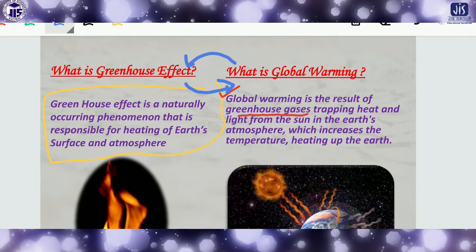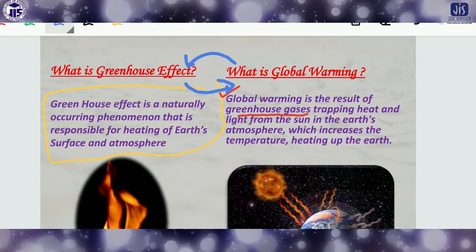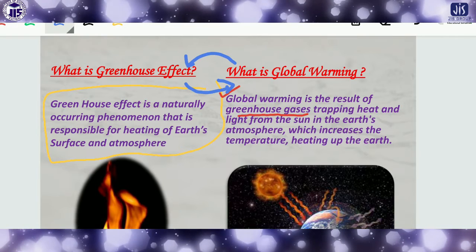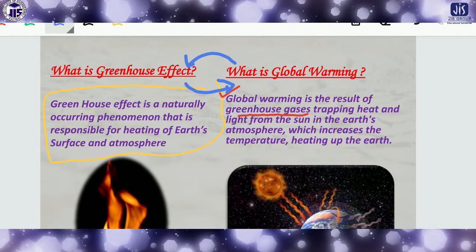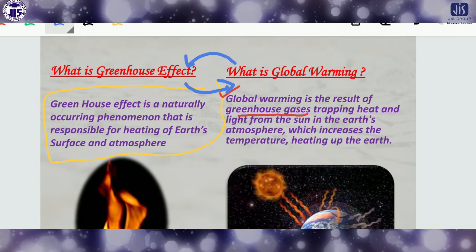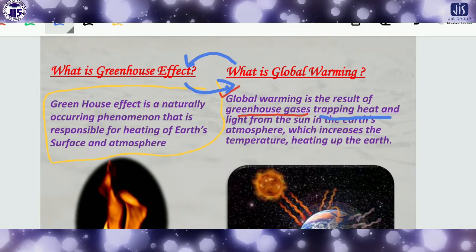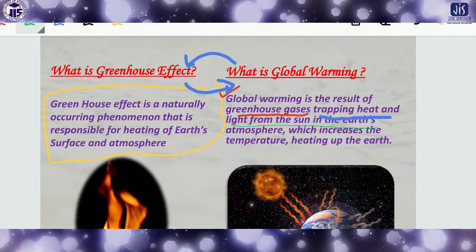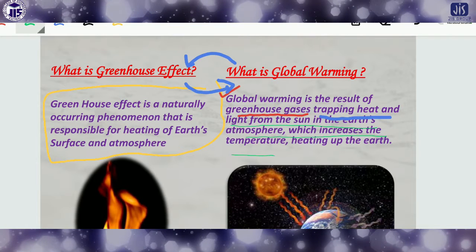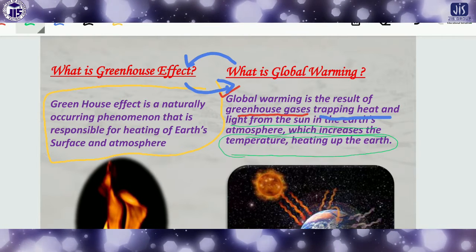Mainly there are some greenhouse gases which are responsible for the increasing temperature of the earth. The greenhouse gases trap heat and light from the sun in the earth's atmosphere, which increases the temperature and heats the earth.